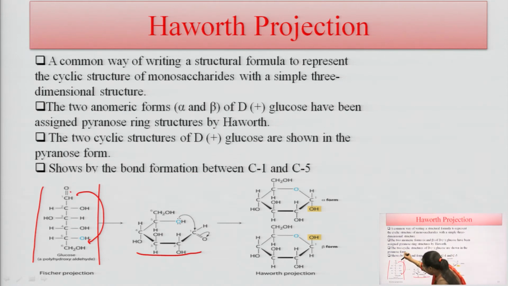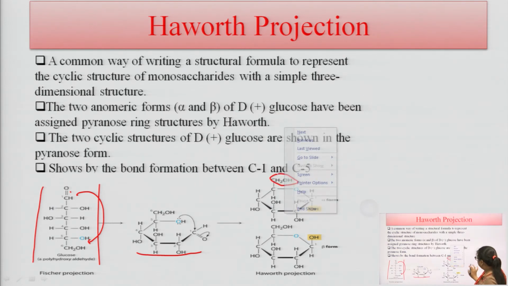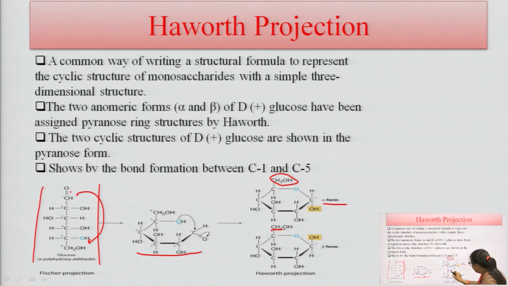The first carbon is reacted with the fifth carbon and forms a cyclic structure. The alpha form is when this CH2OH is on the other side of the OH, and when this CH2OH is cis to this OH group, it is known as the beta form. So, glucose is shown in two different structures here. The first one is alpha and the second one is beta.